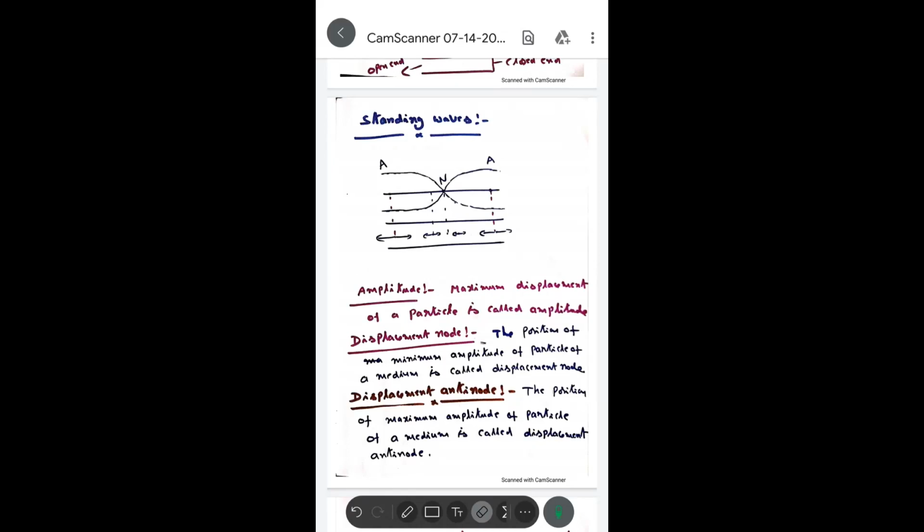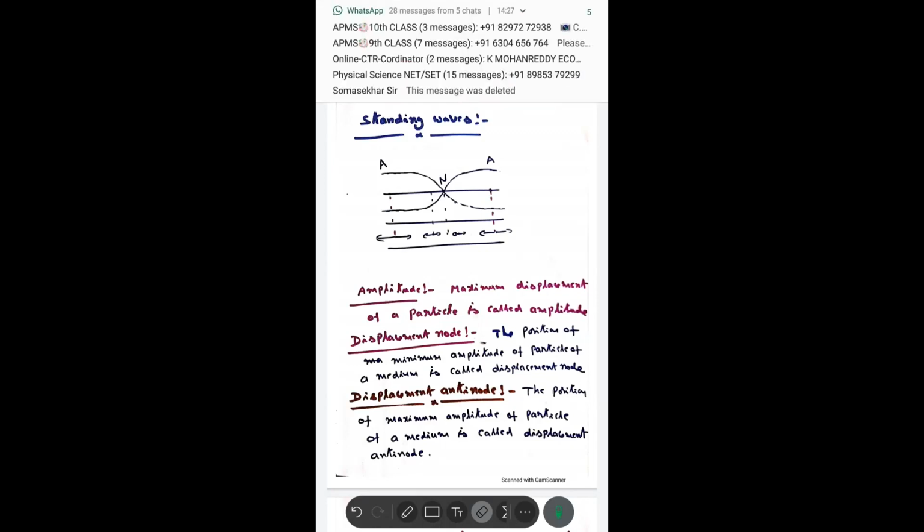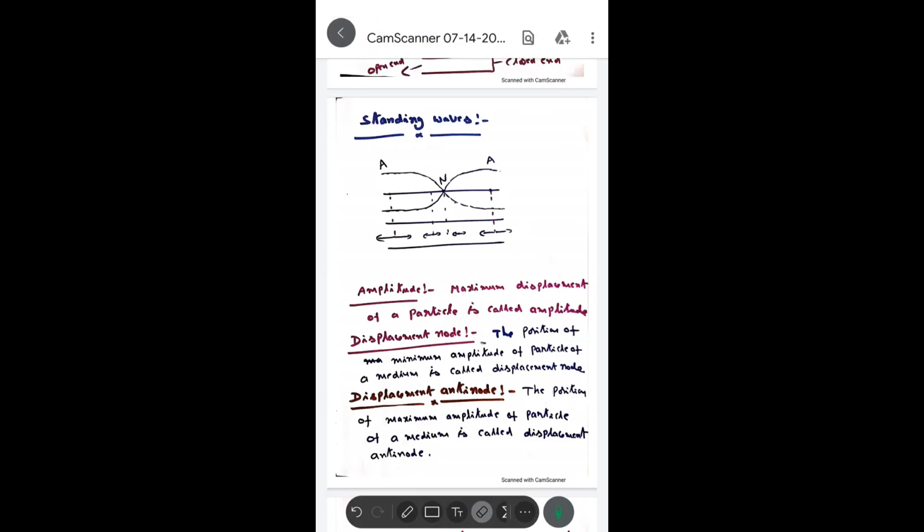Okay, now. I thought I would give some information here about that, but I thought it would become lengthy. That's why I did it right here. Understand? That is about reflection of waves. So don't worry, students. Once again, I will explain.